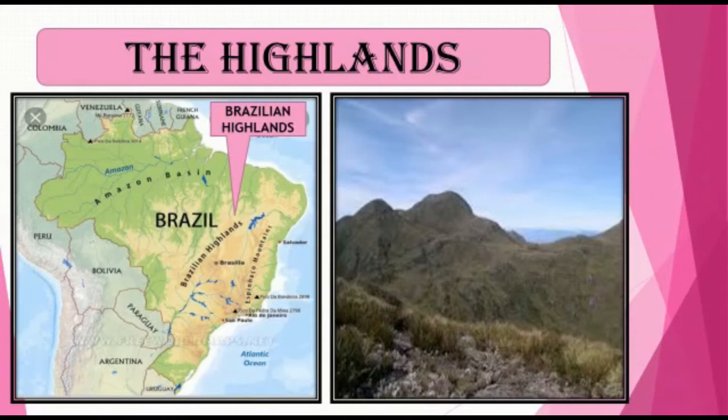Now, let us learn in detail. Here we have the first physiographic division of Brazil, that is the highland. Southern Brazil is occupied by an extensive plateau. This plateau region is known by various names such as Brazilian Highlands, Brazilian Shield and Brazilian Plateau.